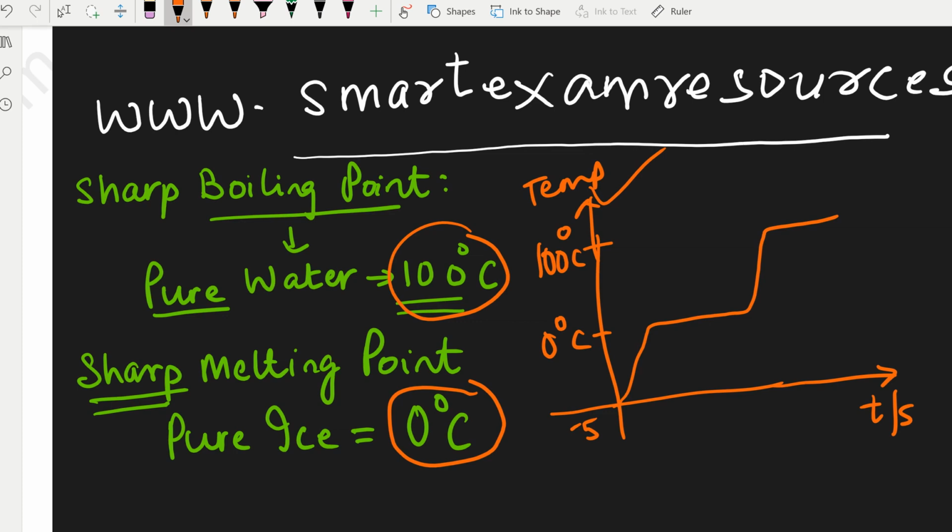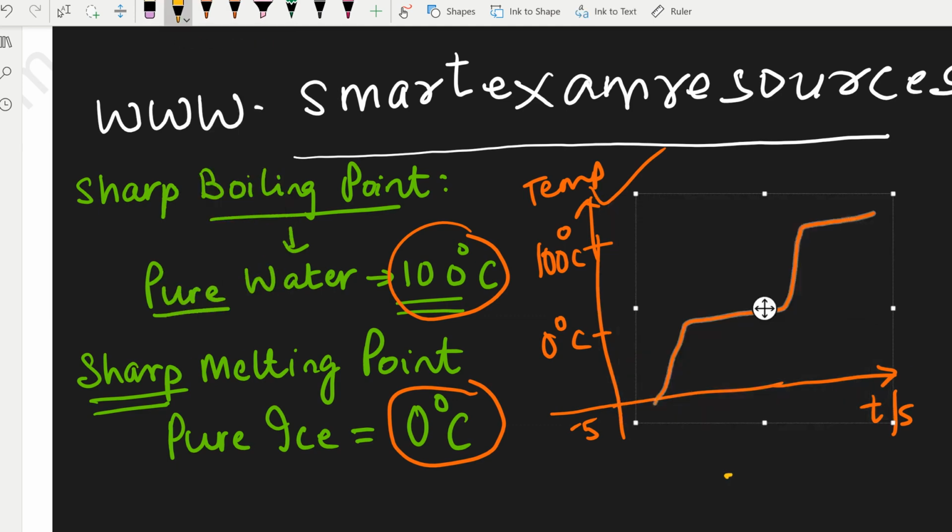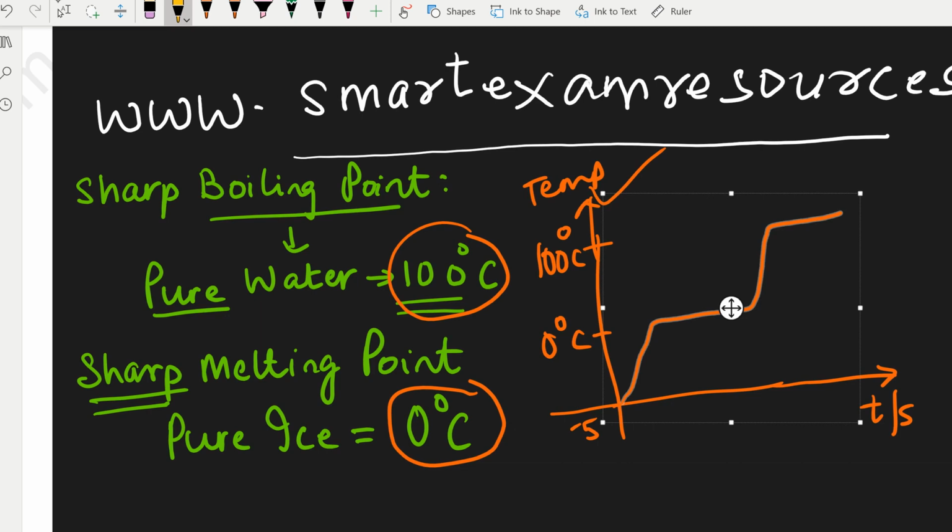I'll mark the sections of the state change: this section here is a state change, maybe I can name it AB, and this can be another state change, CD.